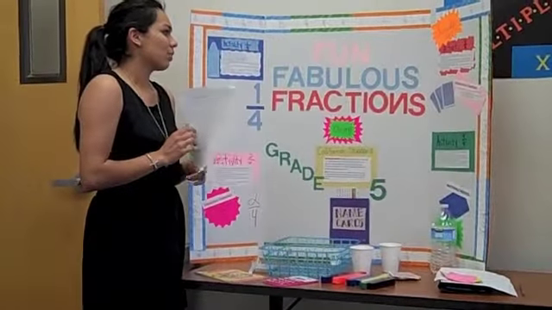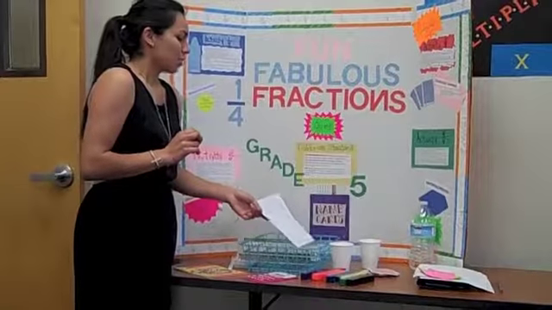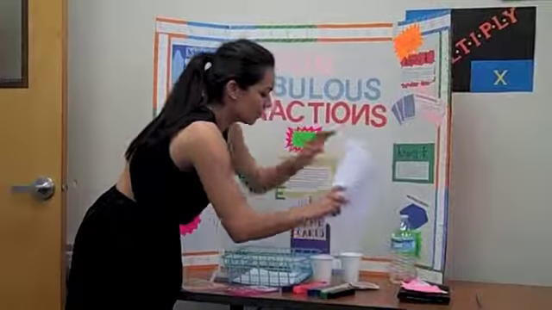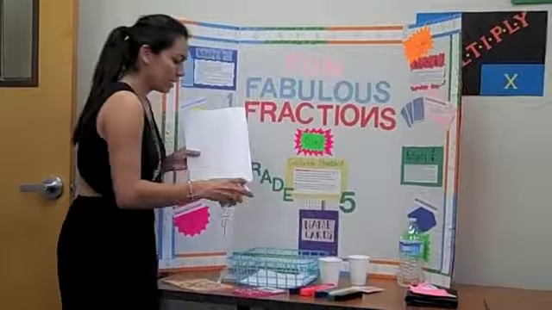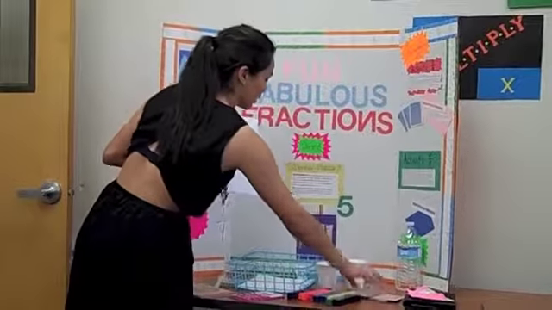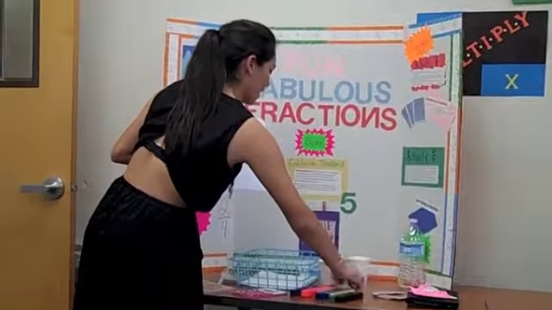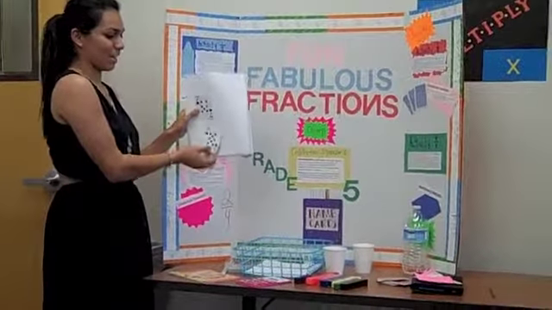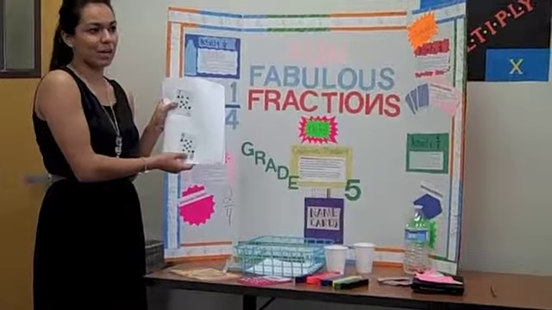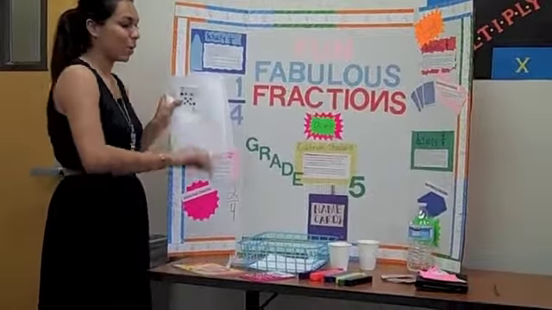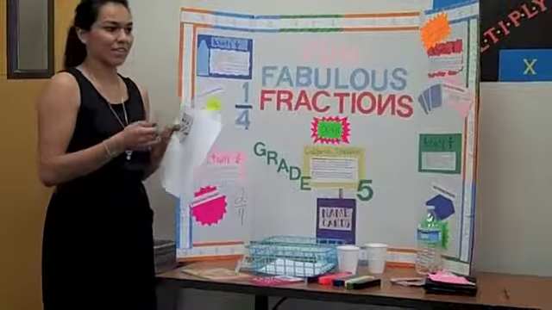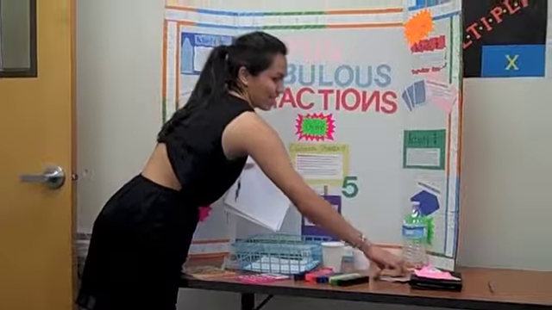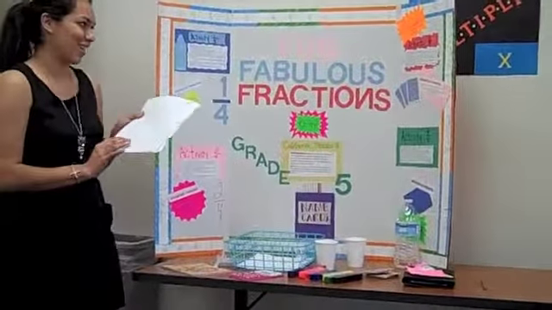For activity 3-4, it's called Simplify It. So I have a paper, I'm going to use this, and I have cards. They're going to flip cards, and let's say 7 and 8, and they're going to place it like this, and then they're going to simplify it for me. They're going to keep going until the deck's over. I took all the kings and the face cards out so they don't have to do those, because that is kind of impossible. Actually, that is impossible to simplify.